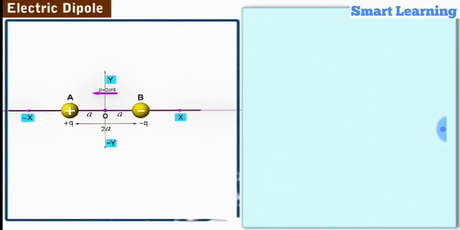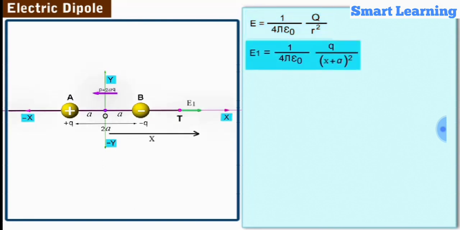Let us now obtain the electric field strength E at point P on the axis of the electric dipole, which is at a distance x from the midpoint O of the dipole. The magnitude of electric field strength E due to a charge q at a distance r from it is given by E equal to 1 by 4 pi epsilon naught into q by r square. The magnitude of the electric field strength E1 due to the charge plus q is equal to 1 by 4 pi epsilon naught q by (x plus a) square.